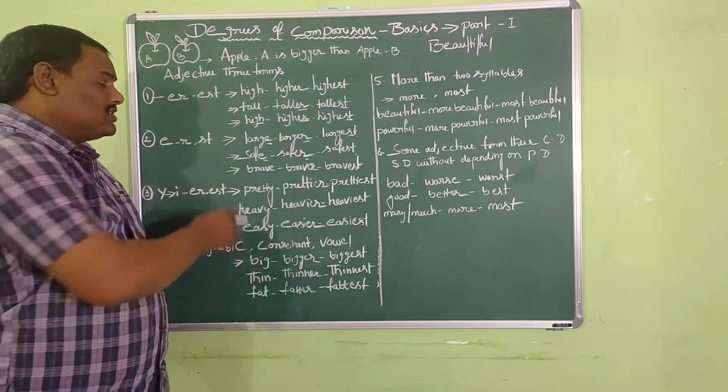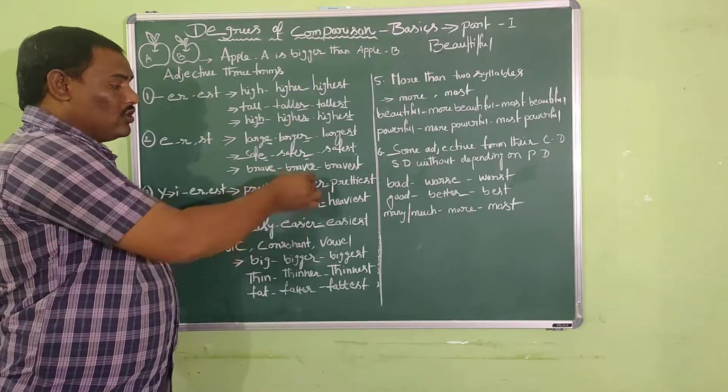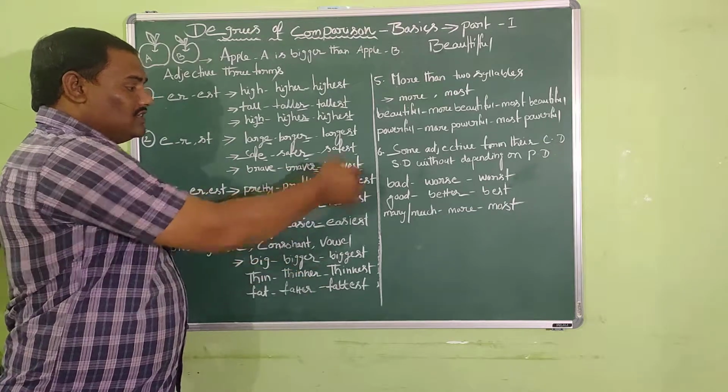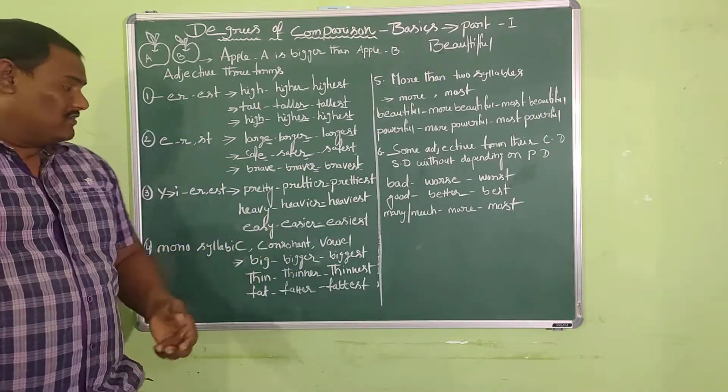And the same thing happens if you go to the next adjective, brave. It ended in the letter E, so it has taken R in the comparative and ST in the superlative. Now we shall move to the third spelling principle, dears.